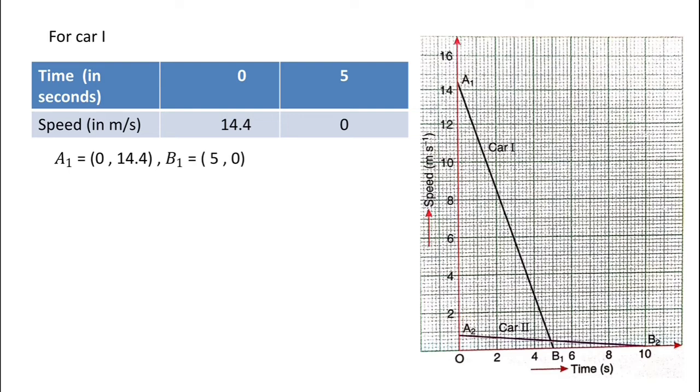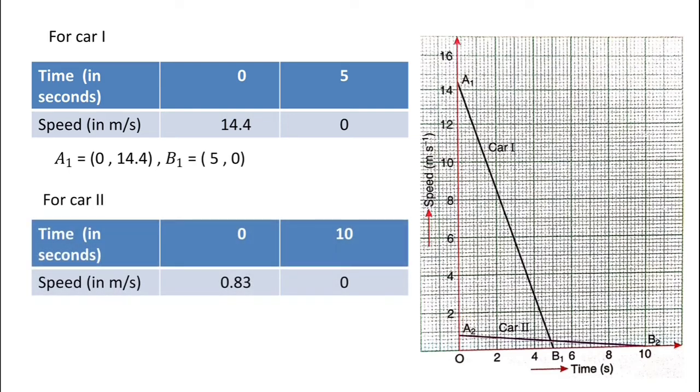In the same way, for car 2, we have the following table. At time t equals 0 second, the speed is 0.83 meter per second, and at time t equals 10 second, the speed is 0. So let us choose another 2 points A2 and B2 corresponding to this table.